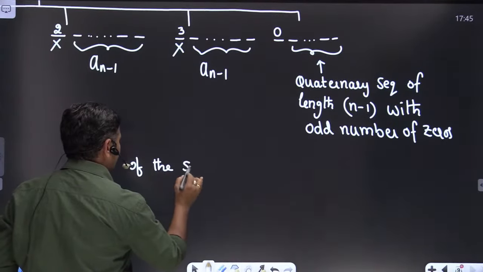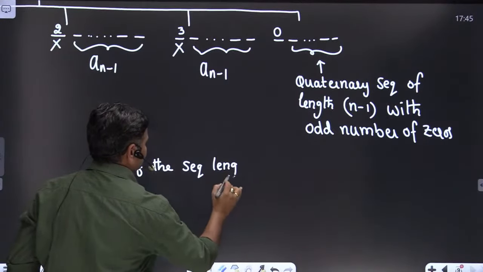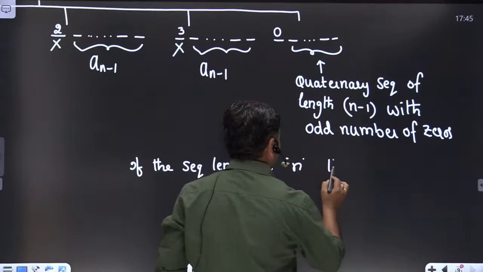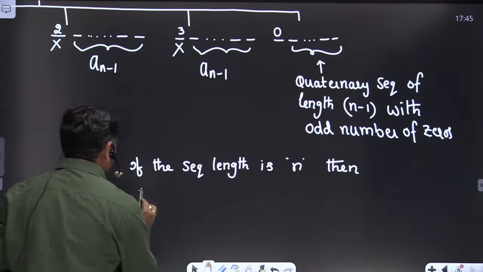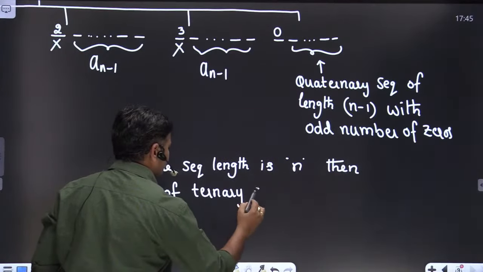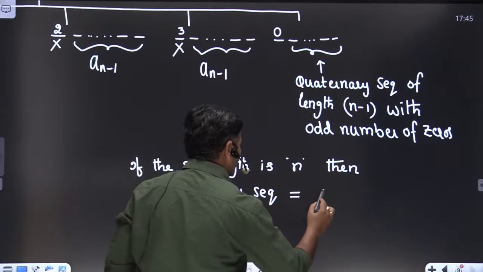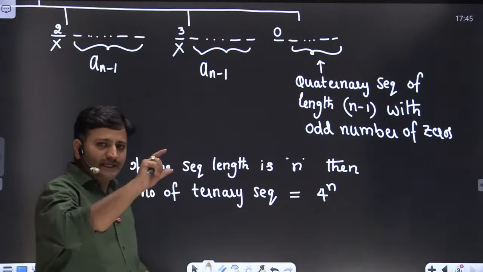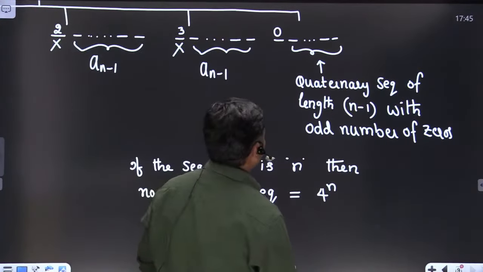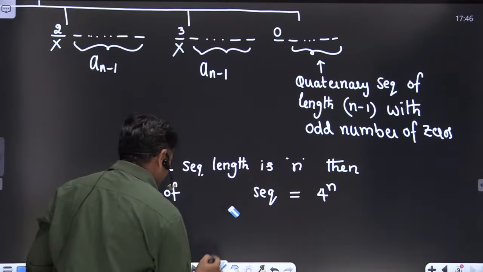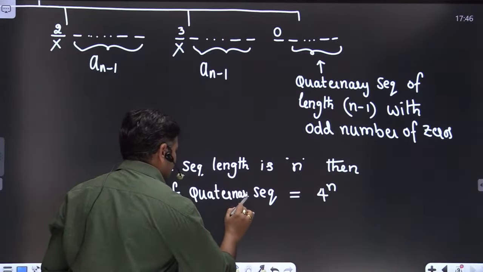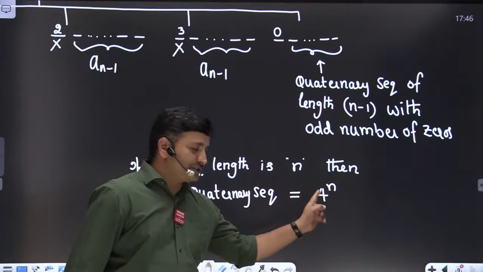If the sequence length is n, then the number of ternary sequences is equal to 4 to the power of n. In the beginning I already explained, if the sequence length is n, then the number of ternary sequences are, sorry for the mistake, it is not ternary, quaternary. Please excuse me friends. Number of quaternary sequences, sorry for the mistake. So the number of quaternary sequences must be equal to 4 power n.